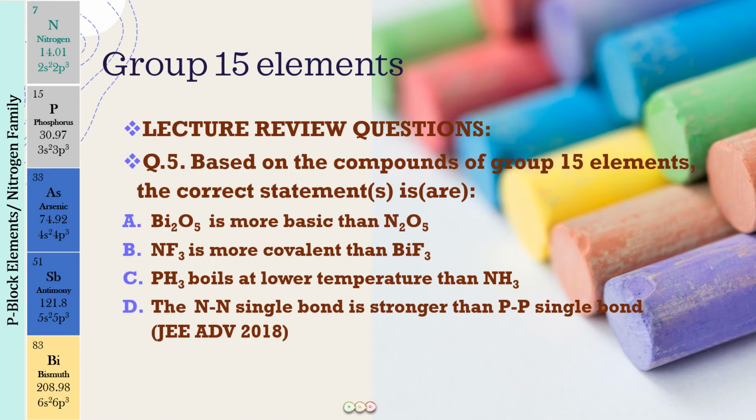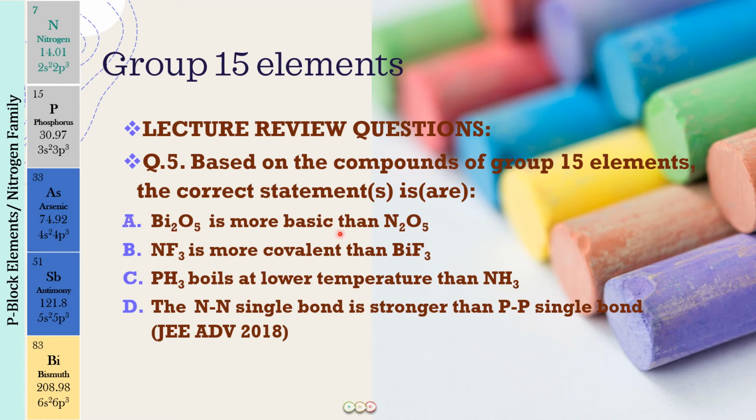All right, now this is question number 5, and this is a question which you have seen in the previous lecture also. Based upon the compounds of group 15 elements, the correct statement is. This was a multi-correct question. This is the JEE Advanced 2018 question. In the last lecture, we talked about choice number C and D because we have already discussed that in the last lecture. And in today's lecture, we also discussed choice number A.